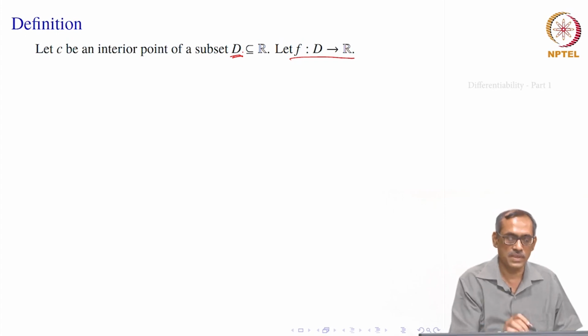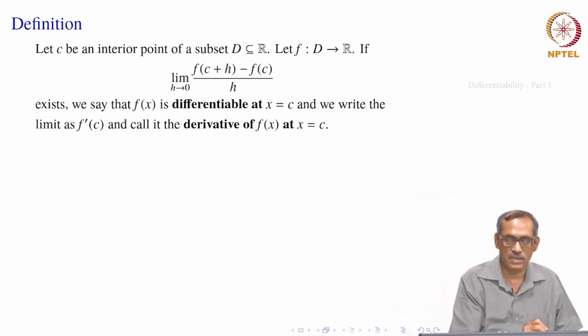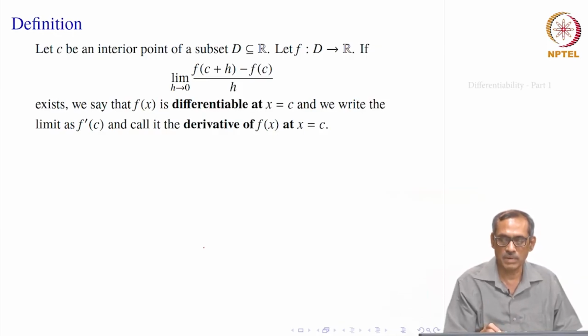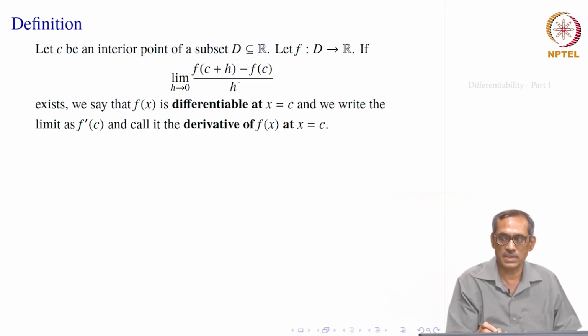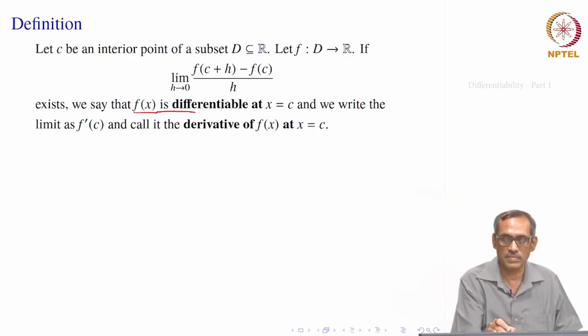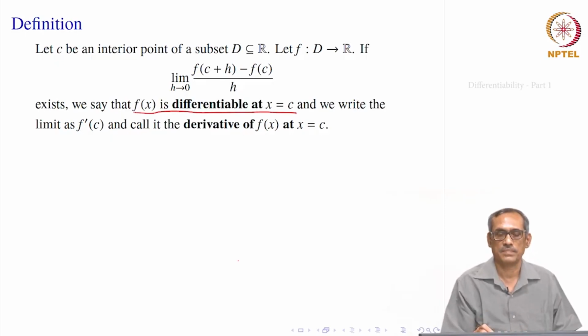Okay. So, f is defined. Now, what do we do? We take the ratio, which is f of c plus h minus f of c divided by h, and take the limit as h goes to 0. Since there is a neighborhood around c which is contained inside D, this limiting process makes sense. If this limit exists, that means it is a real number, we would say that the function f of x is differentiable at x equal to c.